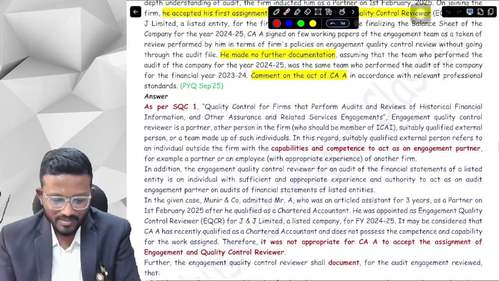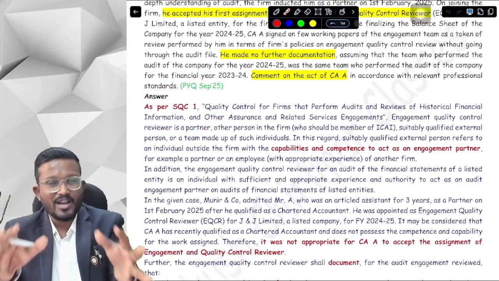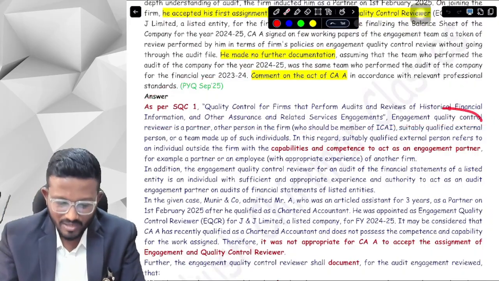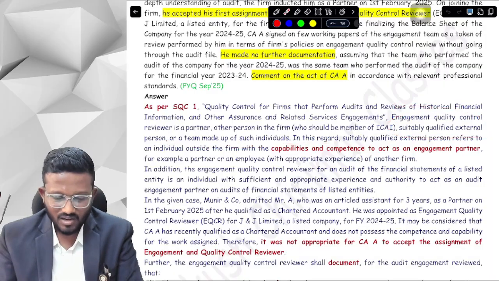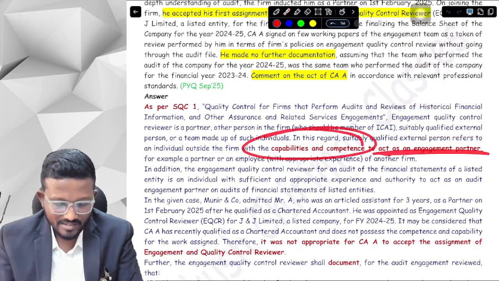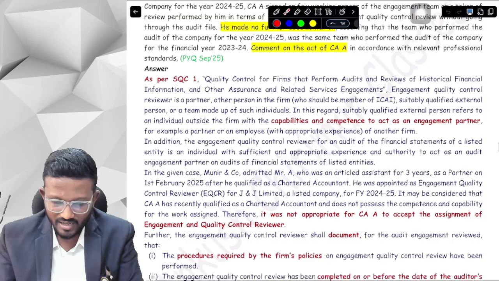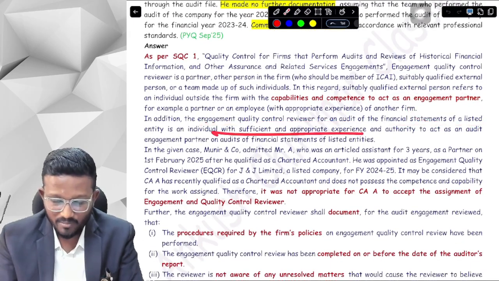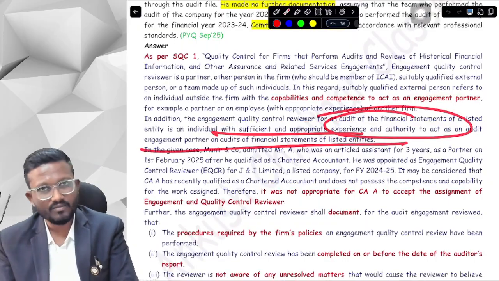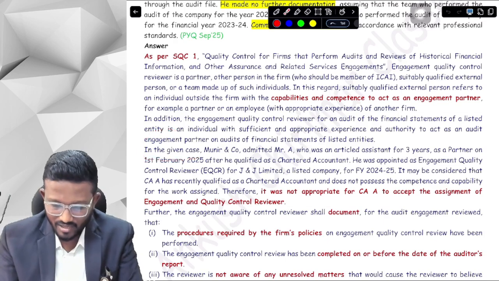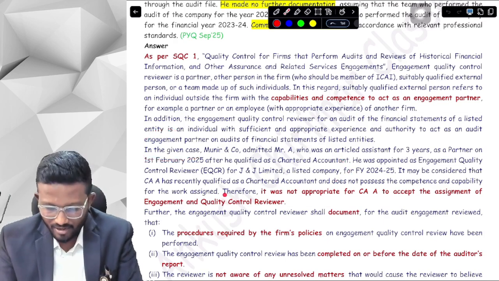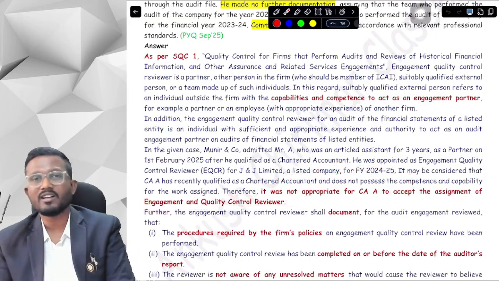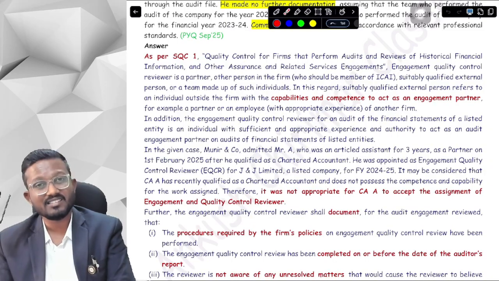So as per SQC1, we will specify all the requirements of EQCR, that the EQCR should be a member of ICAI, should be a suitably qualified external person, should have the capabilities and competence to act as an EQCR in case of a listed entity. In addition, if it is an EQCR of a listed entity, then he should have sufficient and appropriate experience and authority to act as an engagement partner of a listed entity. In the given case, what happened, we have written. And lastly, we concluded that therefore it is not appropriate for CAA to accept the assignment of EQCR. CAA should not accept the assignment of EQCR, but he has accepted, so it is wrong.